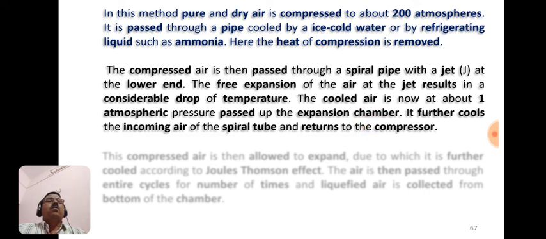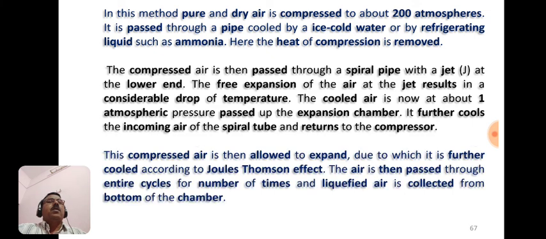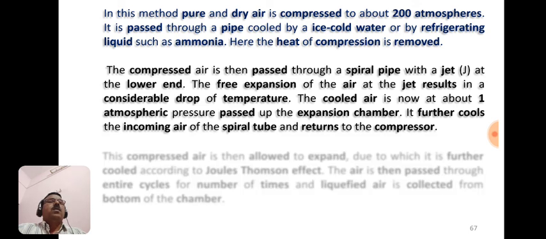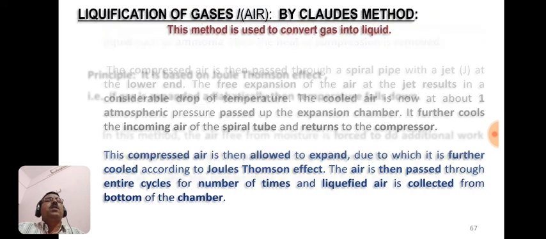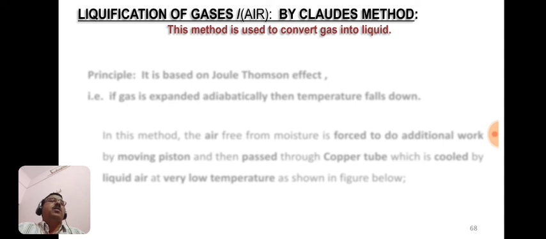It further cools the incoming air in the spiral tube, and returns to the compressor. The compressed air is then allowed to expand, due to which it is further cooled according to the Joule-Thomson effect, and this air is passed through the entire cycle a number of times, and liquefied air is collected from the bottom of the chamber. So this is Linde's method for liquefaction of gases.